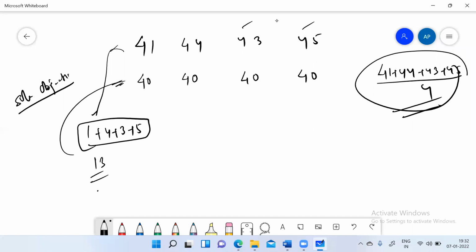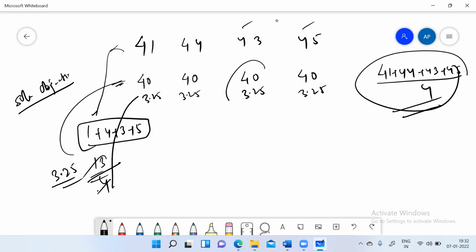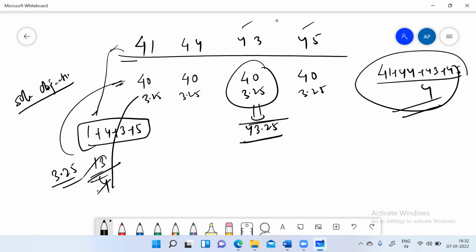And this 13 should be redistributed to all these 4 values. So 13 by 4 is 3.25. So just add 3.25 to every observation. This is how we calculated the average. 43.25 is the average value for these observations.